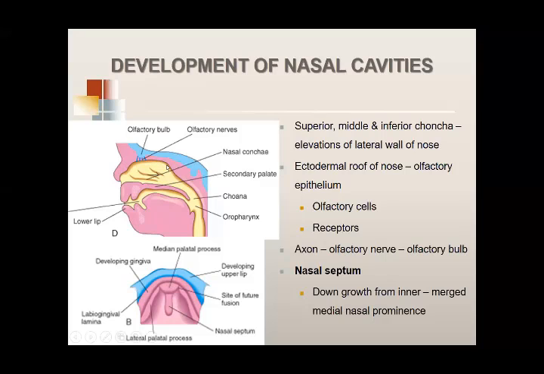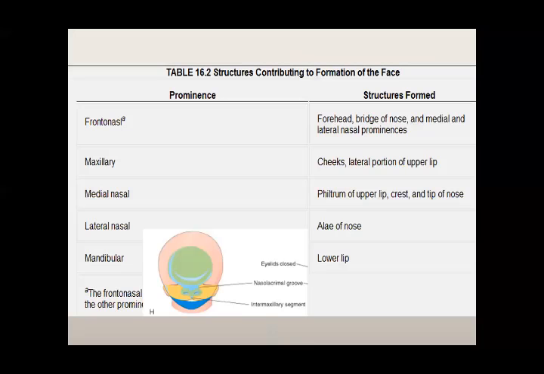This is the cavity of the nose, the nasal cavity. So please note, the nasal cavity is above the palate. This is the primary palate, this is the secondary palate, okay? The nasal cavity is above the palate. And this nasal cavity is divided into right and left halves by the growth of the nasal septum. So the nasal septum will come and touch this palate, and hence divide the nasal cavity into a right and left.